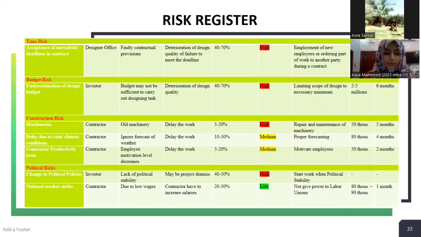Now, moving towards the construction risk, which is machinery. The owner of this risk is contractor, and the reason is old machinery, and the effect of this risk is delay of the work, and the probability is 5 to 20%, and the impact of this risk is also very high, and the strategy against this risk is repair and maintenance of machinery.